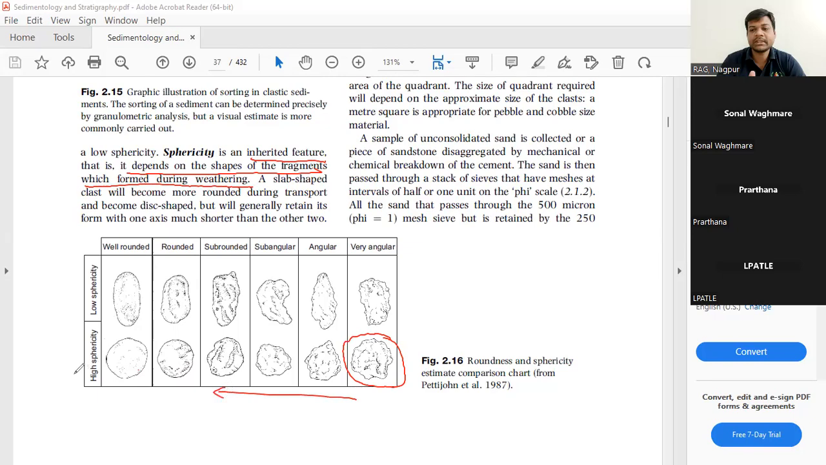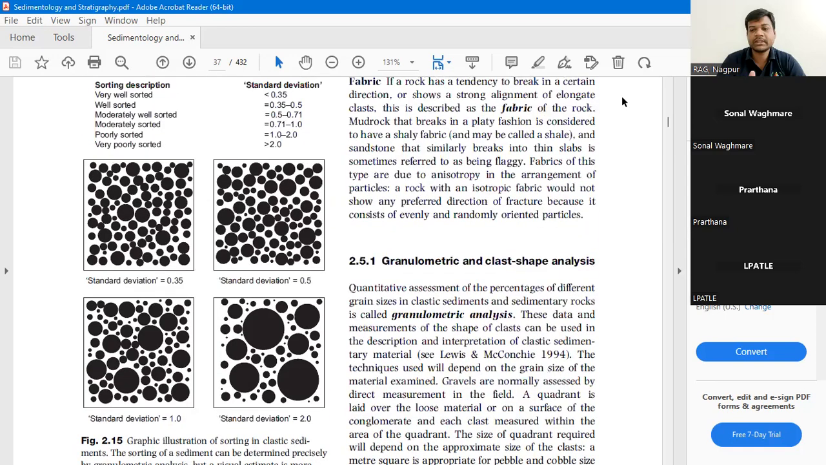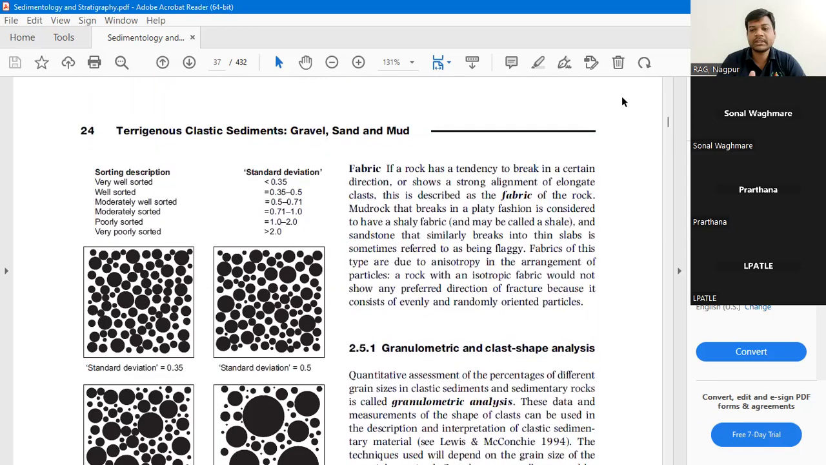Right? This is high sphericity, this is lower sphericity. It is just how the material is broken. It depends upon the fragment, how the material has been broken during its initial stage of weathering. That defines the sphericity, right?